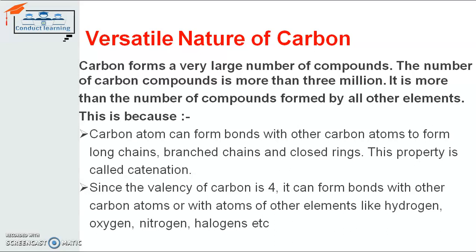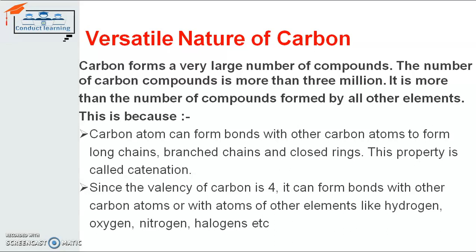These elements, hydrogen and oxygen, have one electron in their outermost shell, so they are monovalent elements. They make a covalent bond with carbon and form a large number of compounds. So in this slide we come to know that carbon has a large number of compounds,